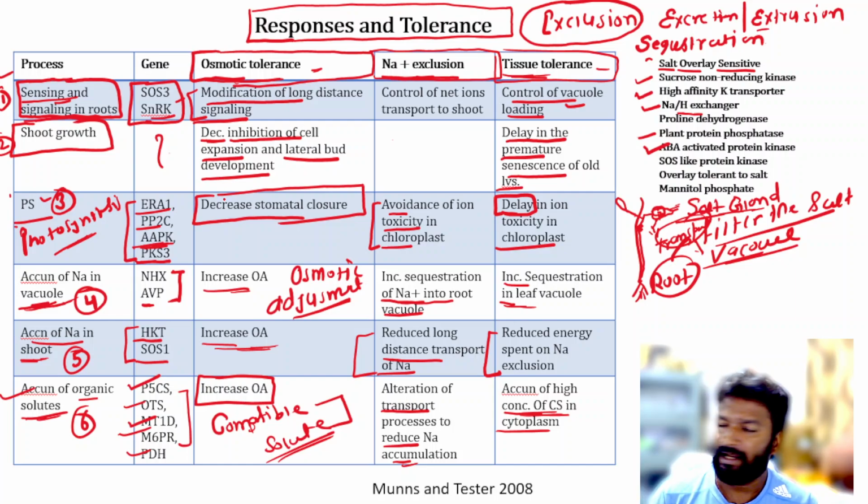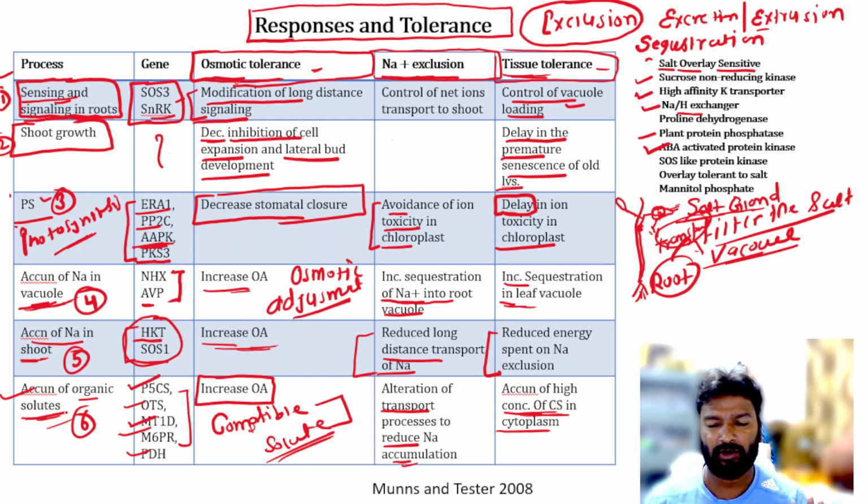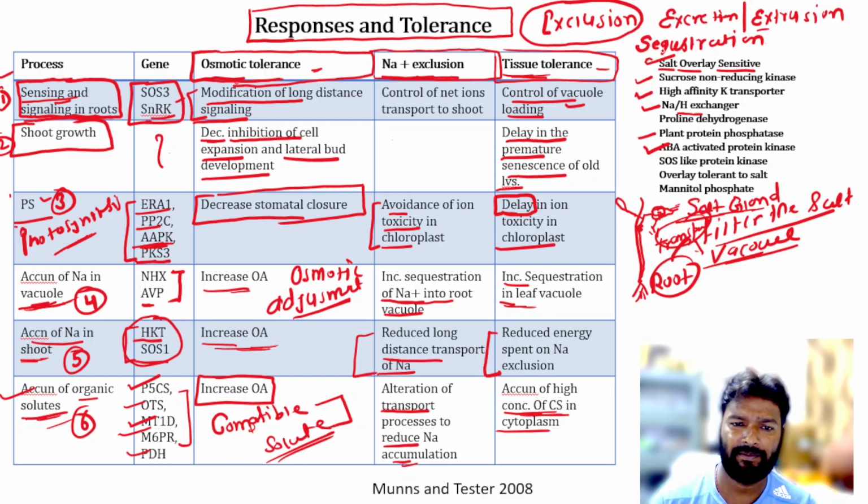Then accumulation of sodium in the shoots, तो इसके लिए क्या करते हैं कि जो ट्रांसपोर्ट है सोडियम का that is reduced. और last is the accumulation of organic solutes, means there will be an increase in the compatible solutes like proline, glycine betaines, mannitols. There are so many involved, and these are some important genes like SOS3, this is salt overlay sensitive.